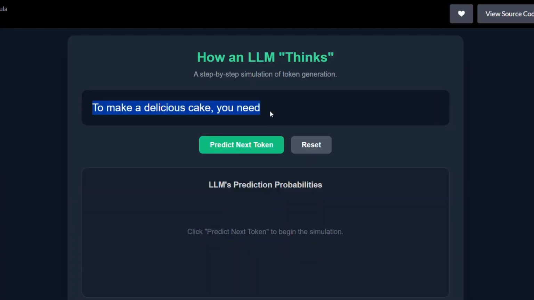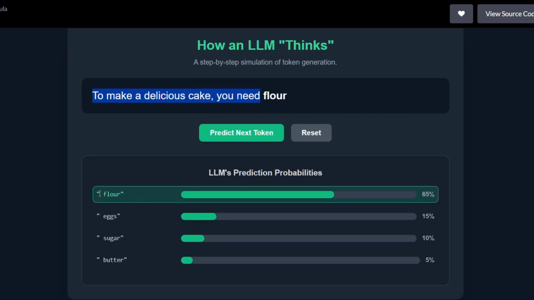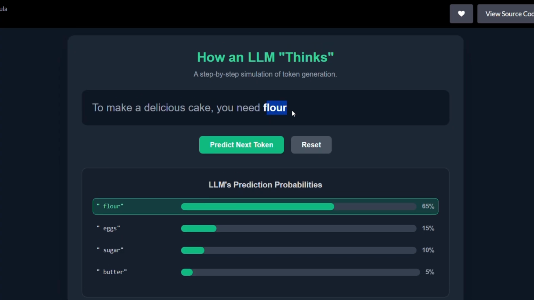Now the LLM analyzes the sequence "to make a delicious cake you need" and calculates the probabilities of the next token. Given this context, it's highly likely to predict an ingredient. So how will it predict? These are example probabilities, a very simplified version that I'm just considering. It can predict flour with 65%, eggs with 15%, sugar with 10%, and butter with 5%. It can predict n number of words, but it will only pick the top predicted word.